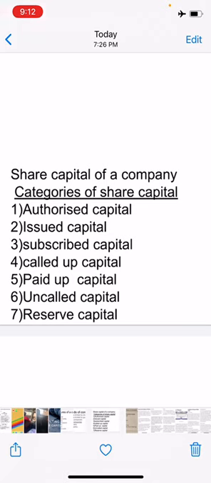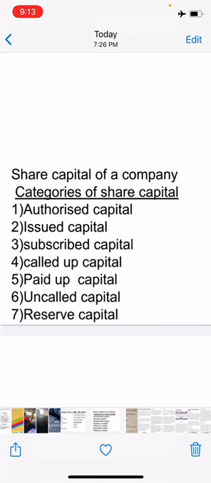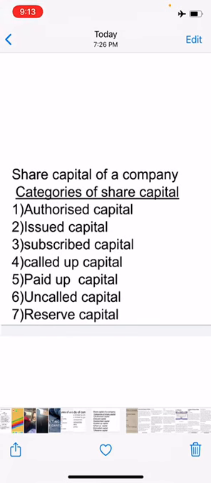Authorized capital is that amount of share capital which a company is given permission to issue by its memorandum of association. In no case can the company issue more than the authorized share capital.